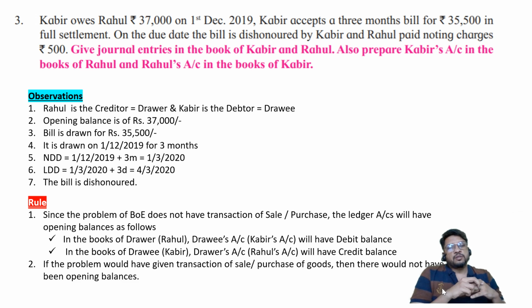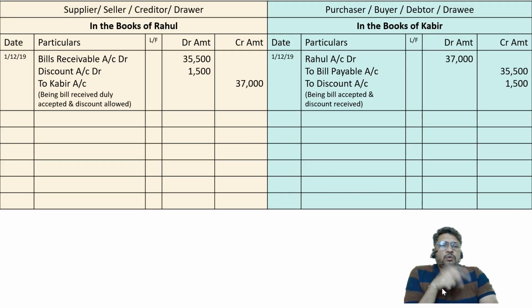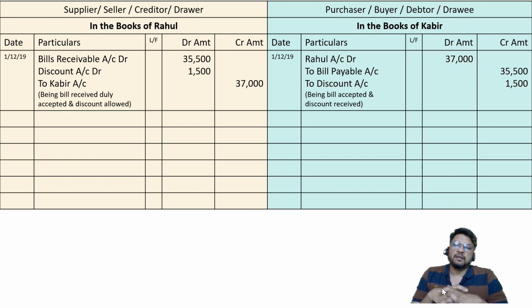Okay, so dishonored, that means on the due date, who is going to demand money from whom? Rahul will go to Kabir's house and will ask Kabir to make the payment, but Kabir is not interested in paying the bill, so Kabir is saying bill's payable is getting cancelled. Now be careful. We had allowed cash discount of rupees 1500 because at that time we were under the belief that Kabir will honor the order after 3 months.